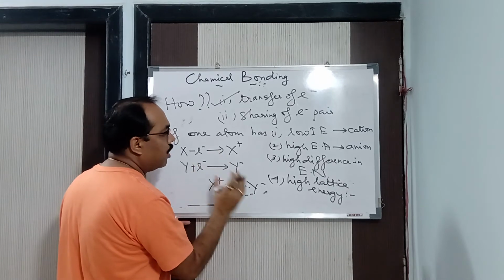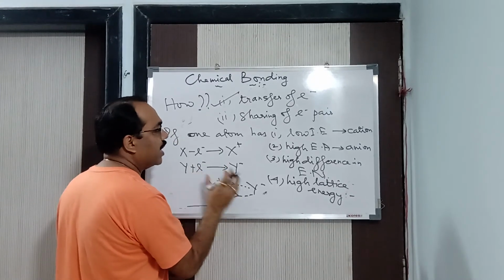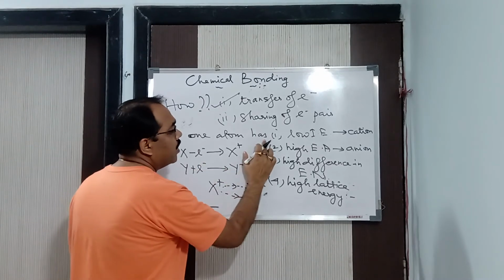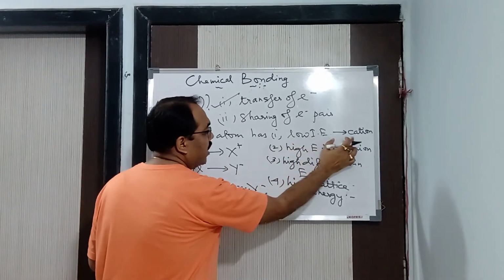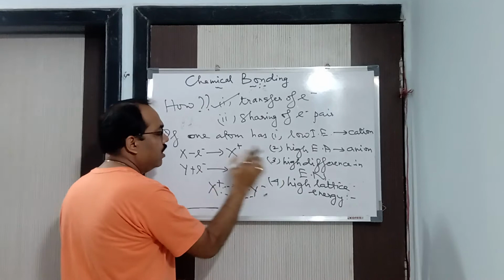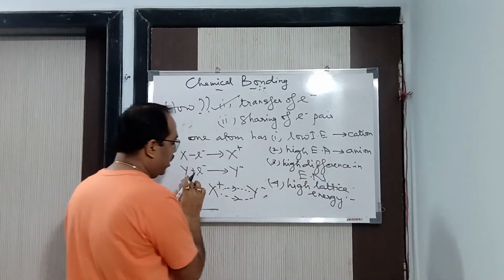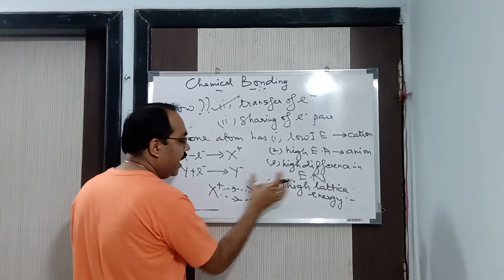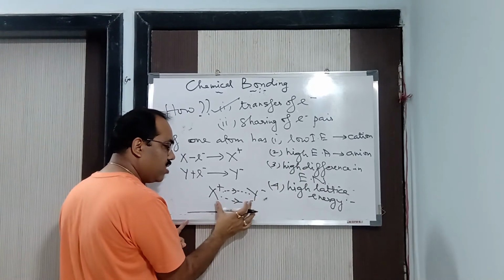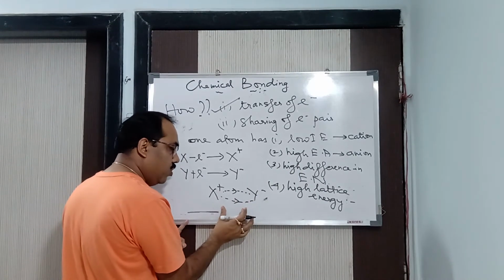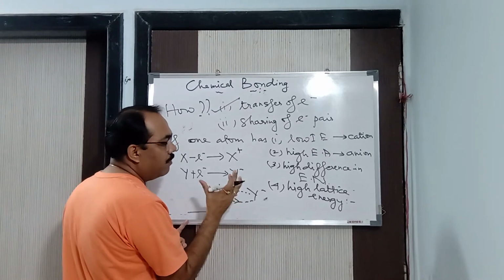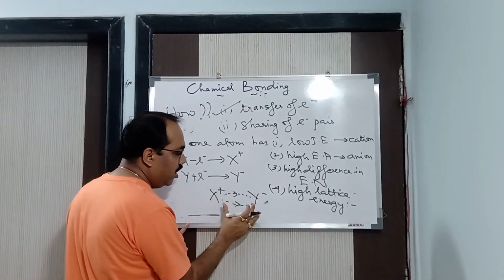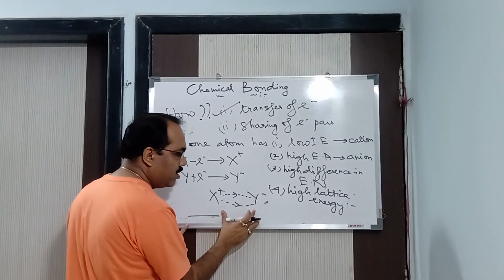So what are the characteristics for the formation of an ionic compound? Sorry, not the properties. It should have low ionization energy so that it readily forms a cation. It should have high electron affinity so that it readily forms an anion. Cation and anion are not sufficient. It should have a high difference in electronegativity, so the electrostatic force will be stronger, and they will come closer to each other and form a bond. Is that alone sufficient for the formation of a bond? No.